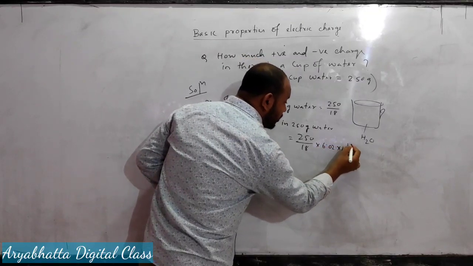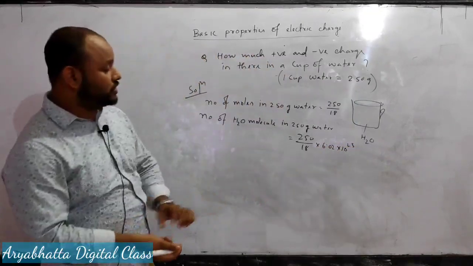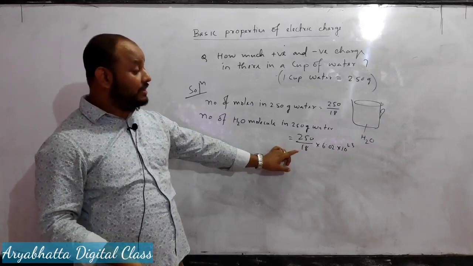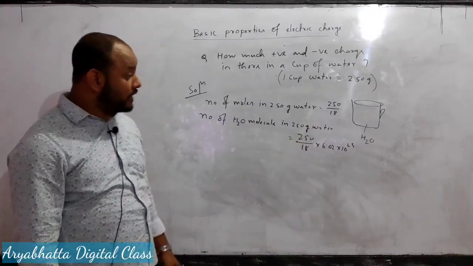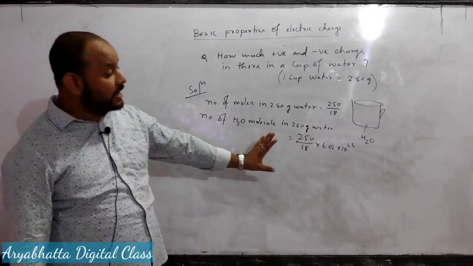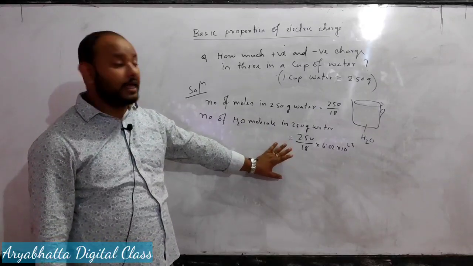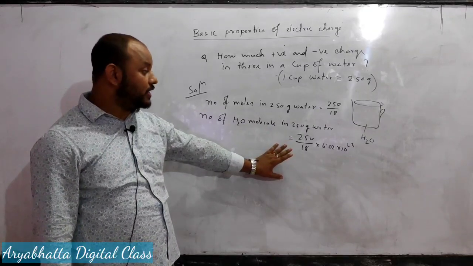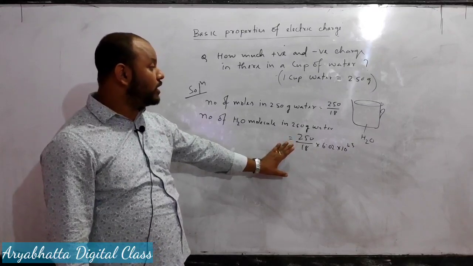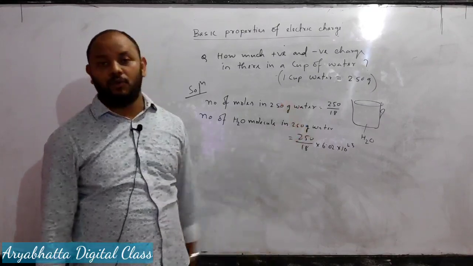So this is 250 divided by 18 into 6.02 into 10 to the power 23. This is the number of H2O molecules in a cup of water, or in 250 gram water.